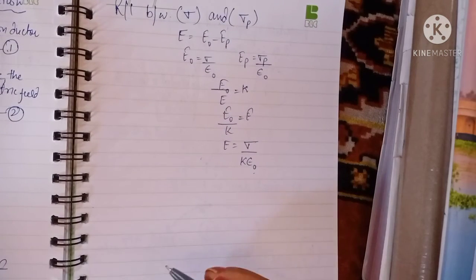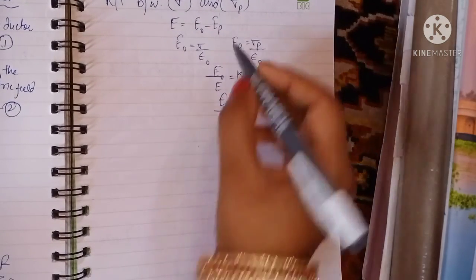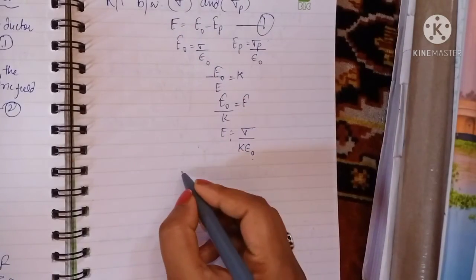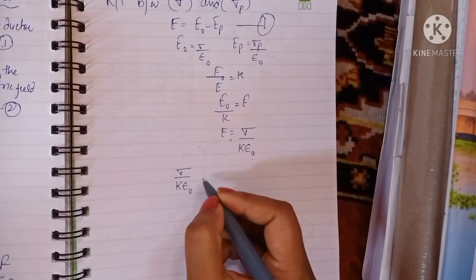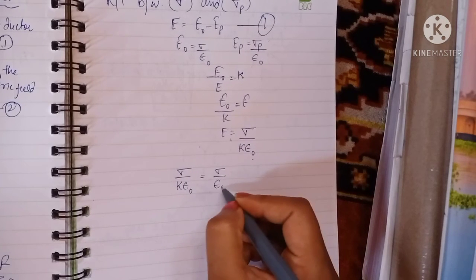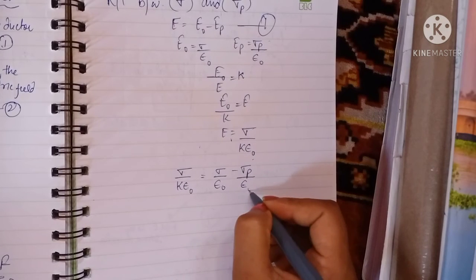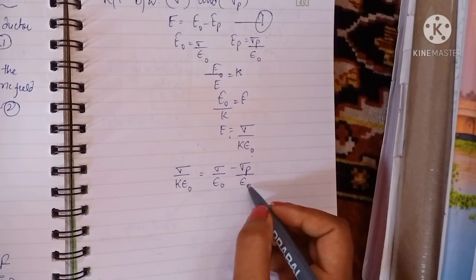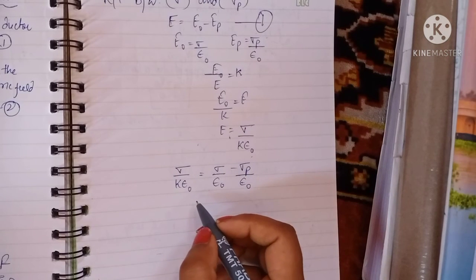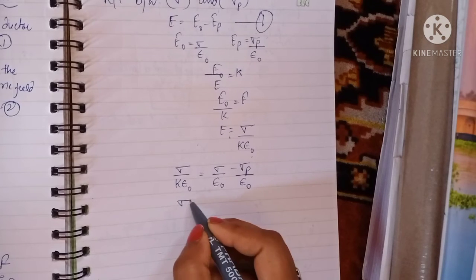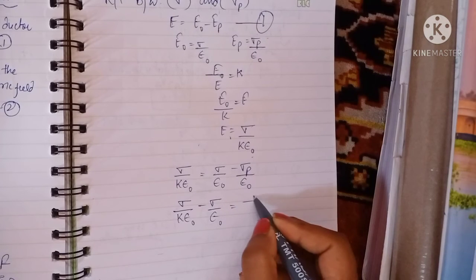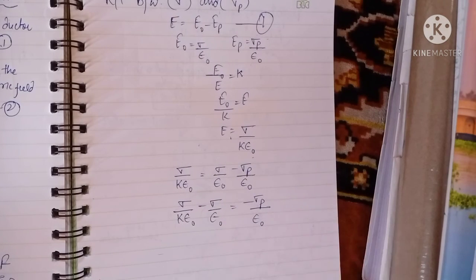Okay. So now we are going to put this value in equation number 1. This E is going to be put here. So we have sigma over K epsilon naught is equal to sigma over epsilon naught minus sigma p over epsilon naught. Is there any problem? Should not be. Okay, your aim is to calculate sigma p, no? So what we have: sigma over K epsilon naught equals sigma over epsilon naught minus sigma p over epsilon naught. You can write it like this also, no?